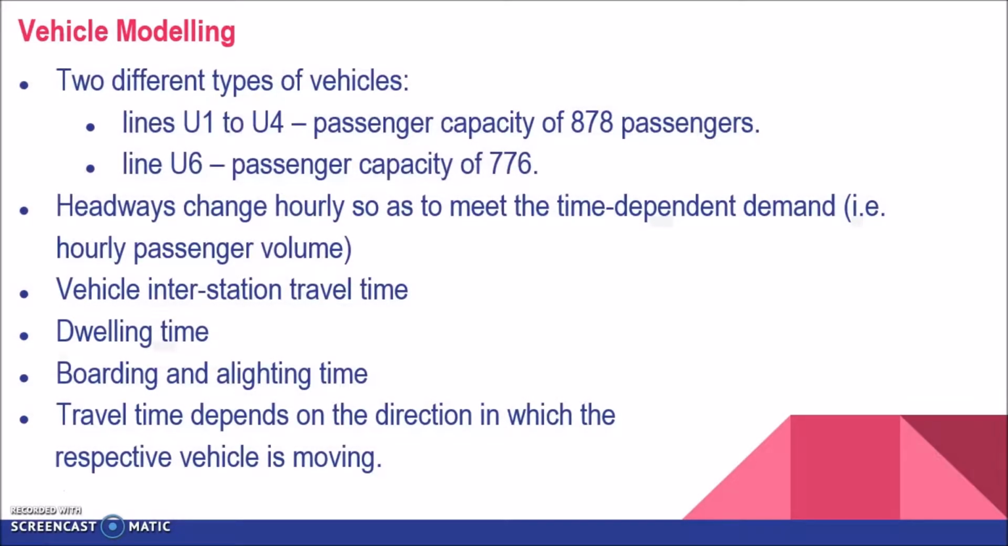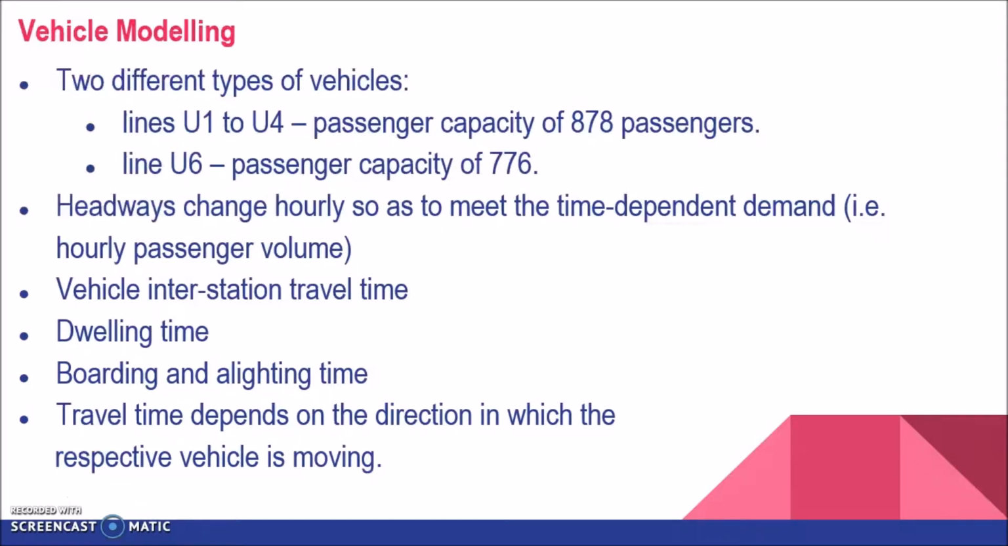Next, the last section of modeling is the vehicle modeling. The Viennese subway network operates with two different types of vehicles. The vehicle type used on lines U1 to U4 has a passenger capacity of 878 passengers, while the vehicle type employed only on line U6 has a capacity of 776. Vehicles always begin and end their tour at either one of the end of line stations. They are released in accordance with the respective line's current headway, which potentially changes hourly in order to meet the time dependent demand, that is the hourly passenger volume.